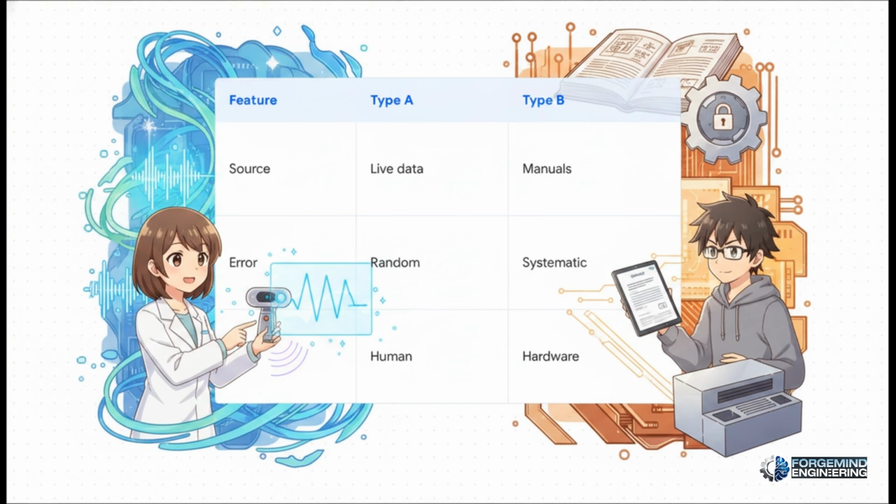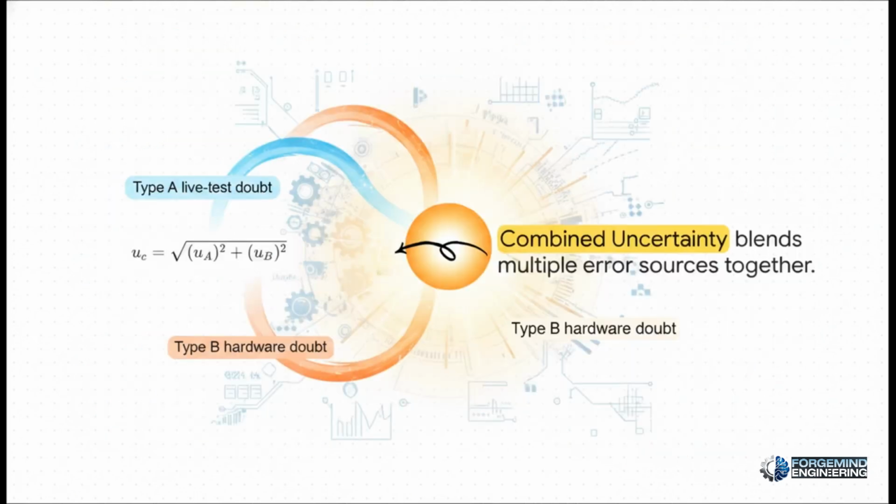Type B uncertainty, on the other hand, doesn't come from your tests at all. It comes straight from the manufacturer's specifications and calibration certificates. It represents systematic error, which is basically the physical, built-in limits of the hardware itself. Naturally, out in the real world, you're dealing with both of these at the exact same time. So we use what's called the combined standard uncertainty formula. This lets us blend our Type A live test doubt and our Type B hardware doubt into one single ultimate metric of confidence for our final report.